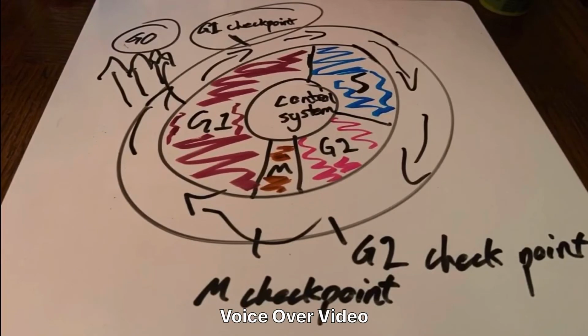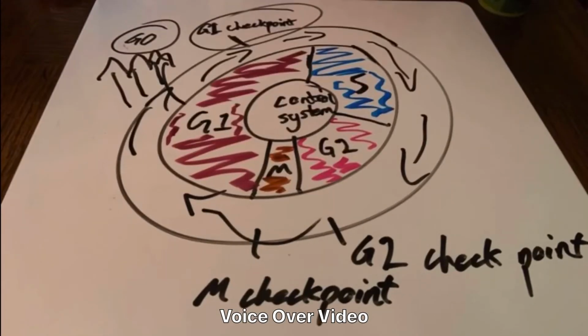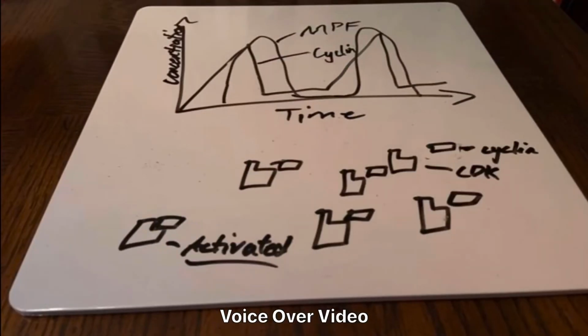A cell knows when it should divide when the cyclins, a type of protein, accumulate to a critical number. CDK, cyclin-dependent kinase, is a chemical that speeds up cellular reactions. As said in the name, it is dependent on cyclin. As time goes on, cyclin accumulates. After hitting a critical number, the cyclin binds with CDKs, creating a complex like MPF, acting upon the cell and pushing it through mitosis. MPF then disappears, allowing the cycle to restart.